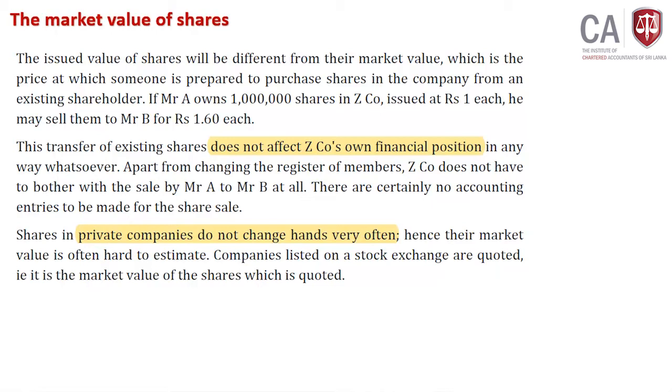Still share capital is at the issued rate.